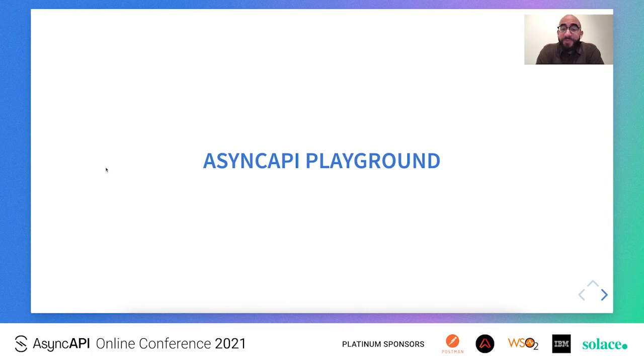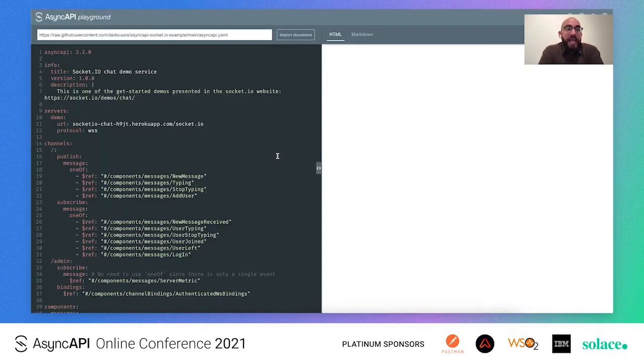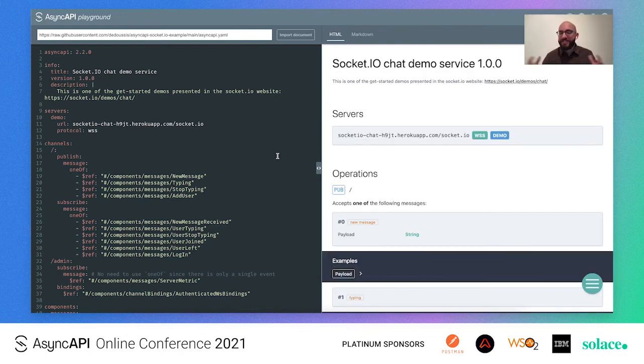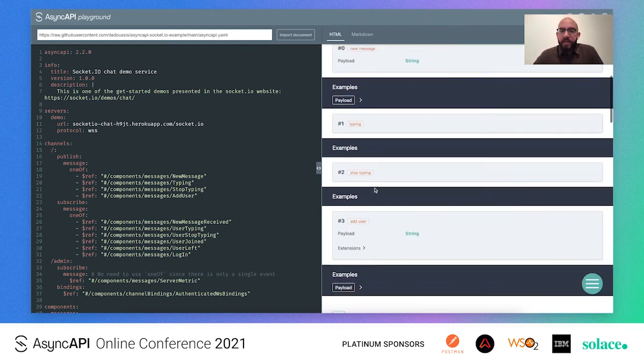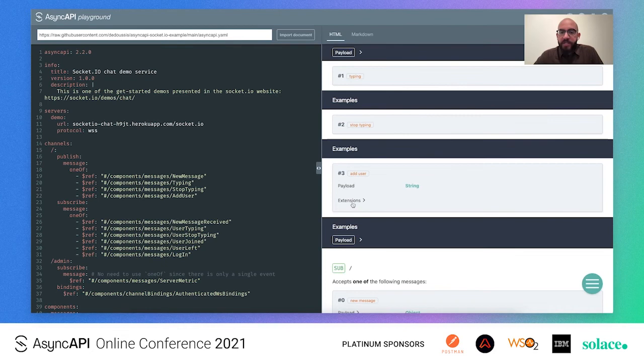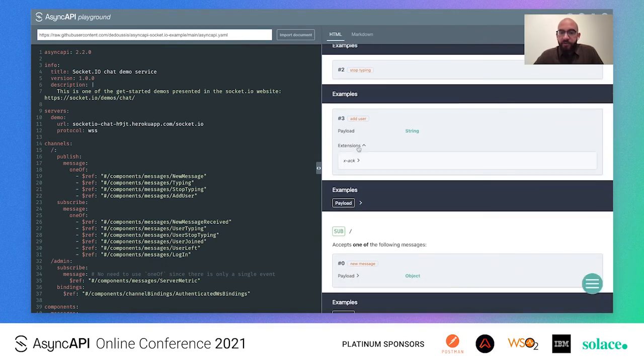Another benefit that we get for free by documenting our Socket.io APIs is the AsyncAPI Playground visualization, which is a tool that receives an AsyncAPI specification as an input and produces a beautiful visualization of our API as an output. So here we can see all the operations of our API, we can see all our different messages, we can see that some messages have also defined extensions.